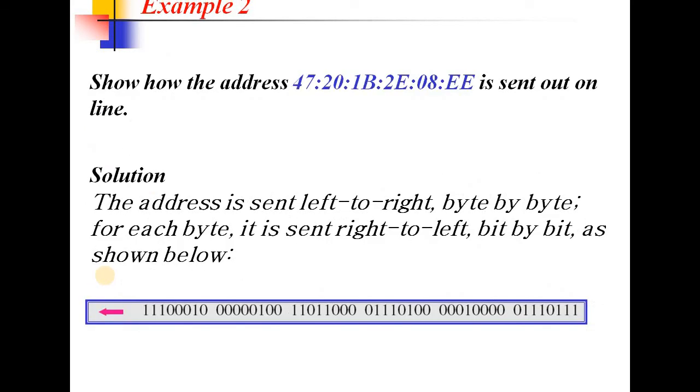Here we are going to see this address which is sent on the line. The address is always sent from left to right, byte by byte. First we are sending 1 byte, that is a 4. Second we are sending 7, that is a 7, 1 byte. Next 2 as 1 byte, 0 as 1 byte. In that way we are reading the address from left to right, bit by bit, and we are converting that hexadecimal frame format into binary, as you have seen below.